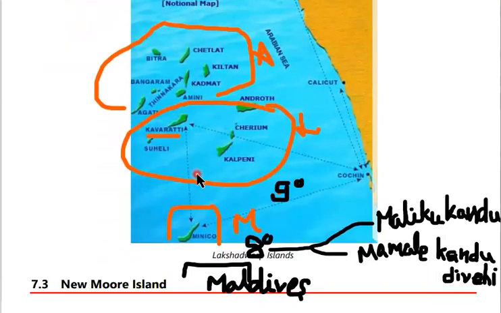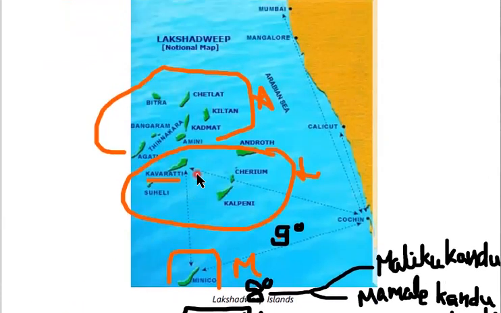And coming to the geography of the Lakshadweep Islands, the northernmost is the Amindivi Islands, the middle is the Laccadive Islands, and the southernmost is the Minicoy Island. The group of Laccadive Islands and the Minicoy Island are separated by the 9-degree channel.